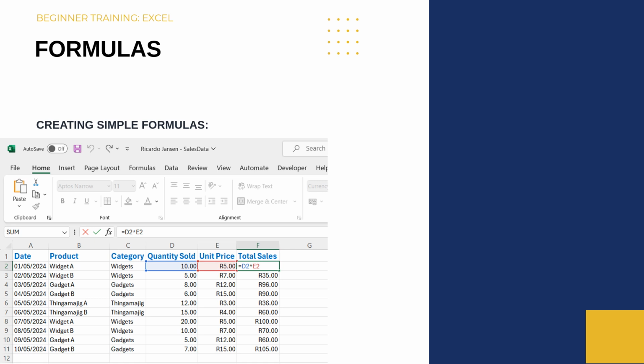For example, if I had a value in cell A1 and cell B1 and I would like to add them together, I would select cell C1 and type equals A1 plus B1, or equals and click on A1, plus, and click on B1, and press enter.